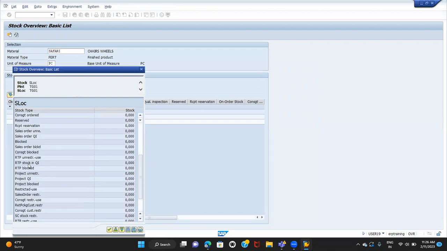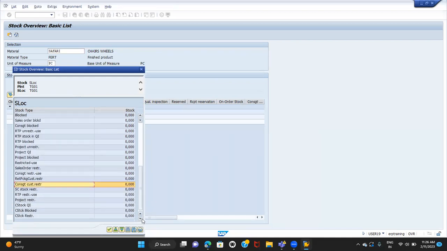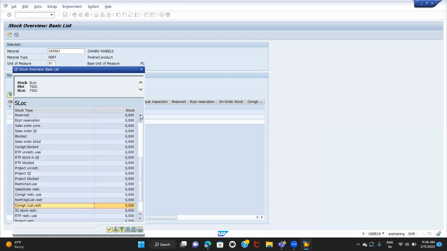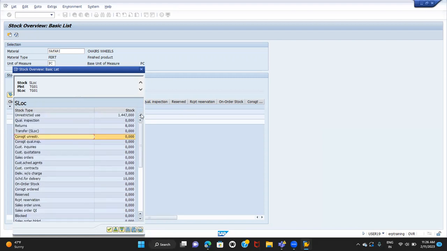Where is customer consignment stock? I think this is the one. Restricted. Okay, customer unrestricted somewhere. I think this is the one. Consignment unrestricted. Yeah. So it is 0 now.